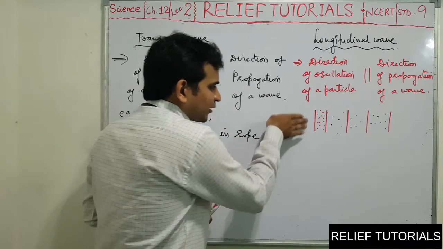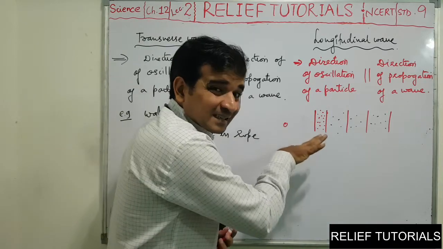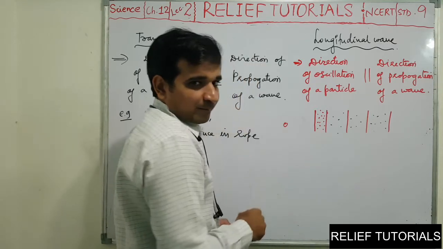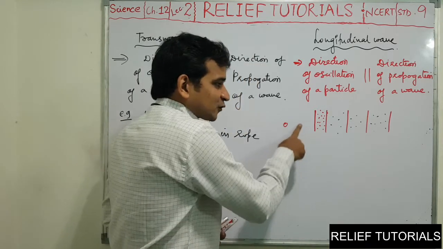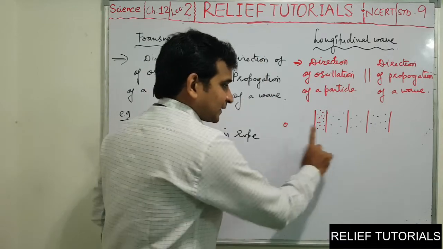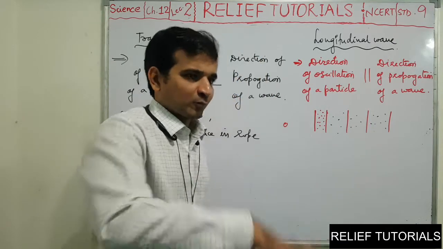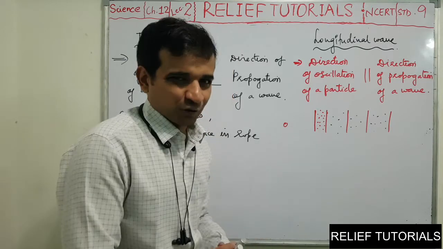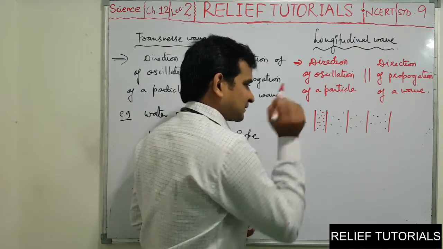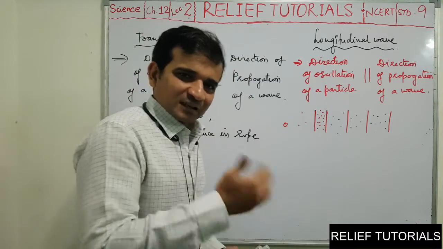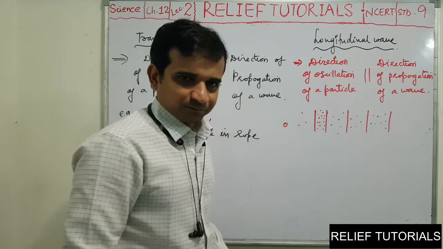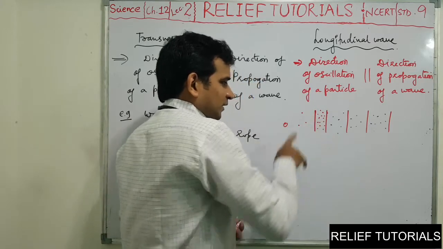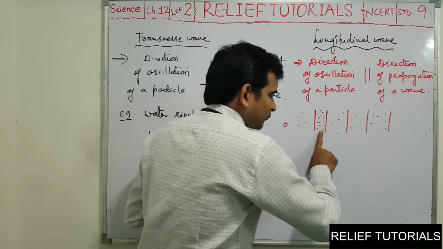So here you will find some less density of air and here you will find a very high density of air. This density is lower than the normal density and here the density will be more than the normal density. Note it, I am not saying here the density is low, I am saying the density is less than normal, and here is more than normal. Here is the less density, here is the more density.